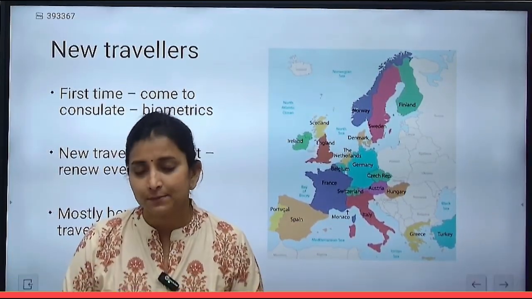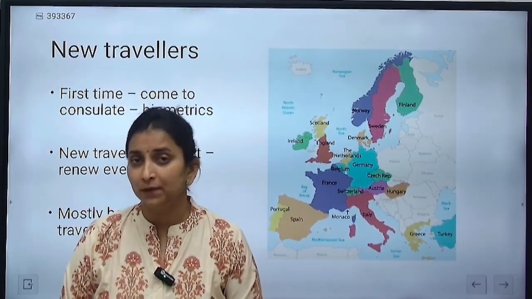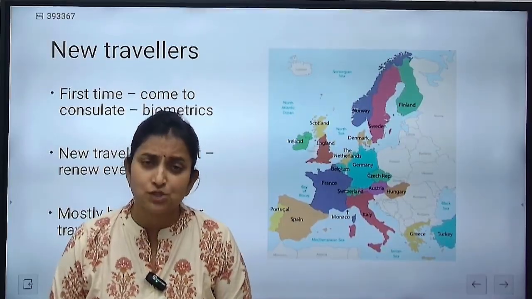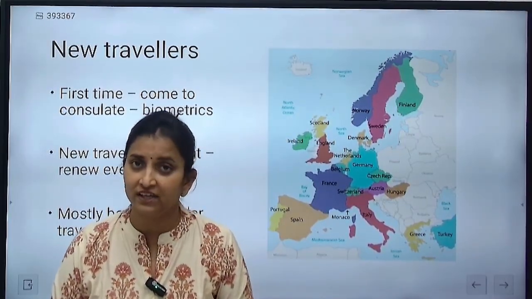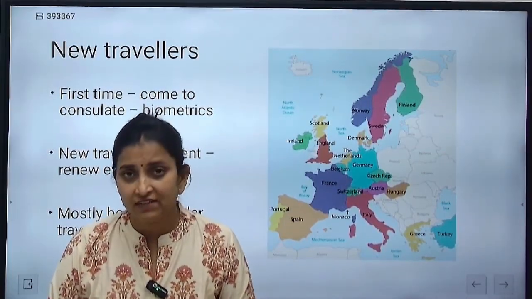Now that is a proposal and will take some time to get resolved, but this is a major step, a major benefit for at least those who regularly travel to the Schengen area, at least for employment or study related issues. With that, we come to the end of this topic.